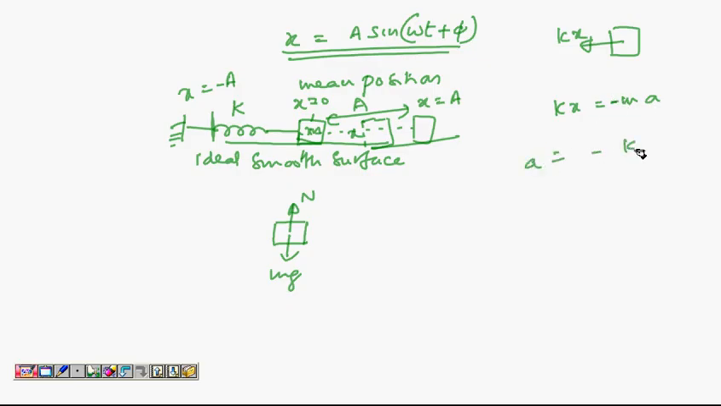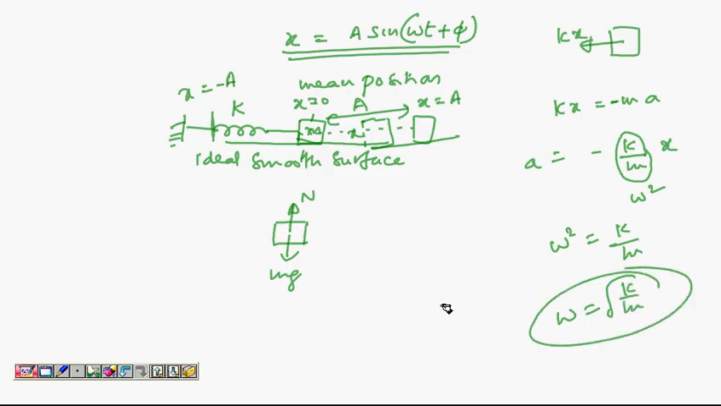So a is minus k by m into x, and we saw at the beginning of the lecture that a is proportional to x, and the proportionality constant is what we call omega square. So in this case, omega square is k by m for a spring block system. So you can see acceleration is proportional to displacement, directly opposite to it. So the spring block system is a very good example for simple harmonic motion, with omega square equal to k by m, or omega equal to root k by m. So the value of omega for a spring block system is root k by m.